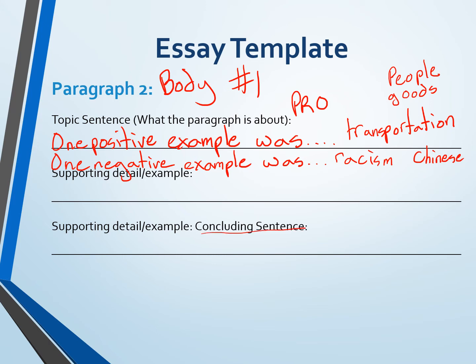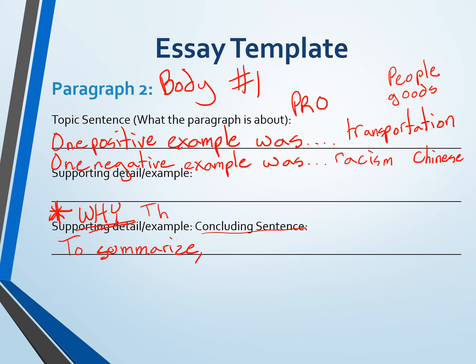For your concluding sentence, you might finish it off with something like, to summarize, and then just restate what your points were. Oh, I almost forgot. Before your concluding sentence, you want to talk about why. Why does your point show a pro or con?